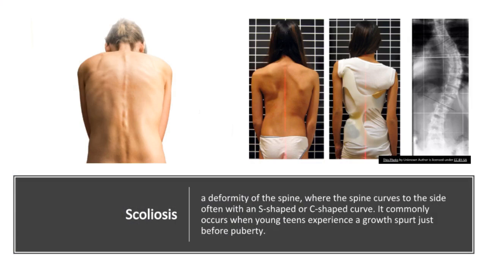Scoliosis is a deformity of the spine, where the spine curves to the side, often with an S-shaped or C-shaped curve. It commonly occurs when young teens experience a growth spurt just before puberty. However, the condition can appear at any age.